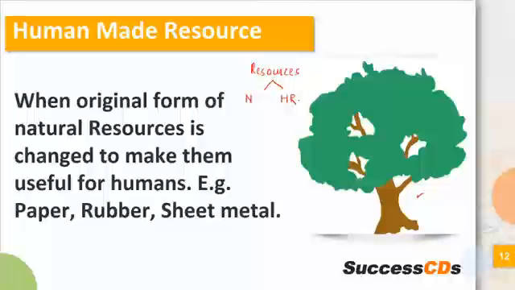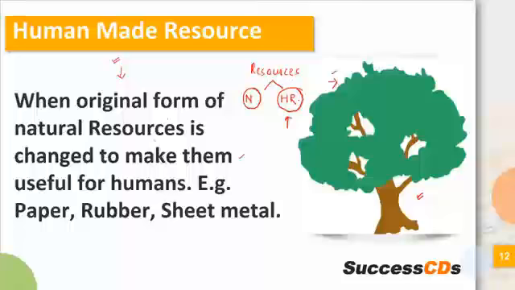Okay, again the example of tree. So tree was your natural resource. Now talking about your human made resource, when you're modifying the use of tree to bring about various other products to make them useful for humans, that is known as a human made resource. So as the name suggests, humans make these by modifying the natural form of resources.